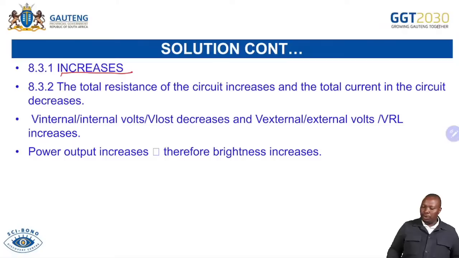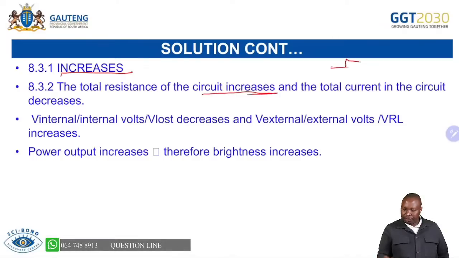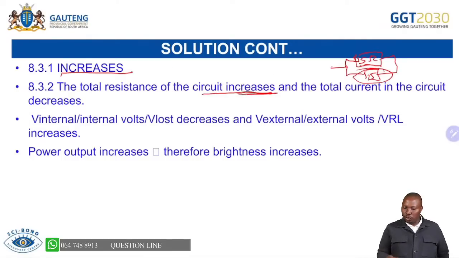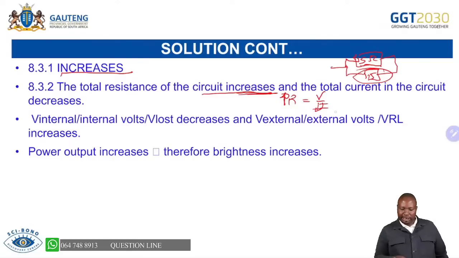Why is that possible? We are saying that the total resistance of the circuit increases. Remember, it was 15 ohms in parallel with another 15 ohms. And now you have removed the 15 because now you no longer have a parallel combination, which means the total resistance has increased. We are agreeing, and the total current in the circuit decreases. Look, the relationship R equals V over I. You know that if we are increasing now the resistance, we are decreasing now the current. They are inversely proportional. So we are saying that the total current is decreasing.